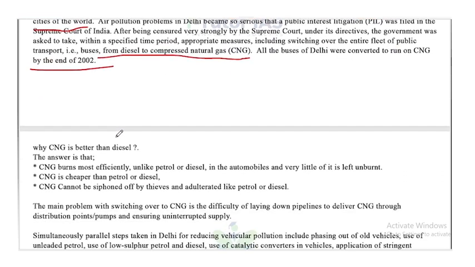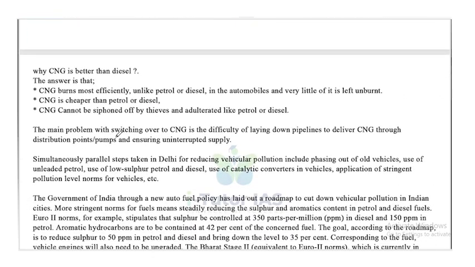But why is CNG a better option than diesel? The answer is CNG burns more efficiently, unlike petrol or diesel in automobiles, and very little of it is left behind. CNG is cheaper than petrol or diesel. CNG cannot be siphoned off by thieves and adulterated like in case of petrol or diesel.